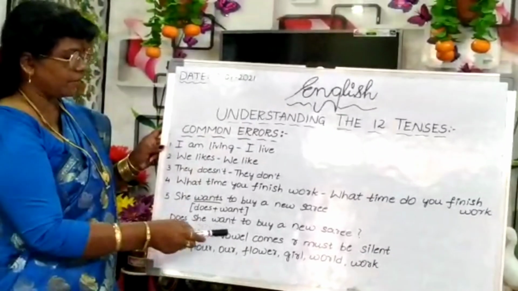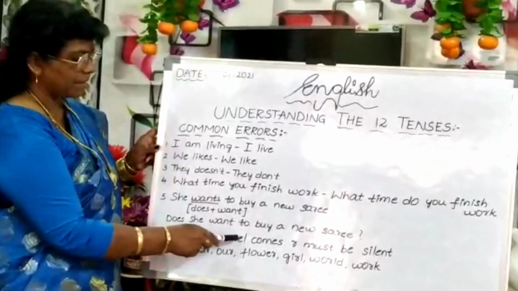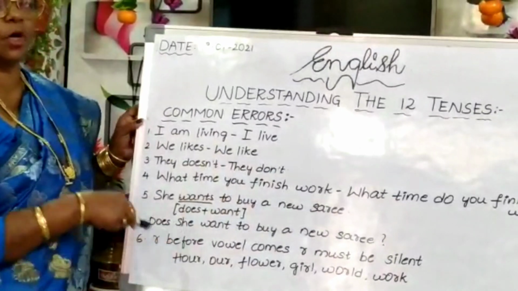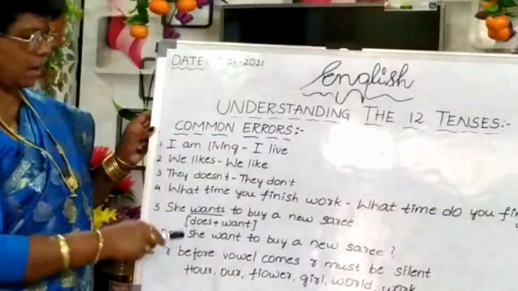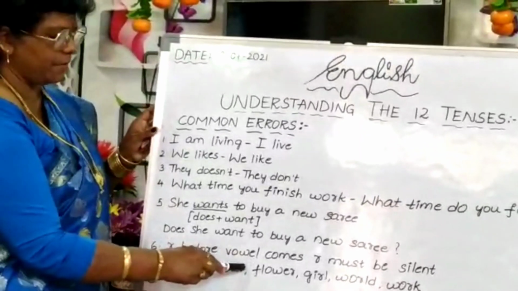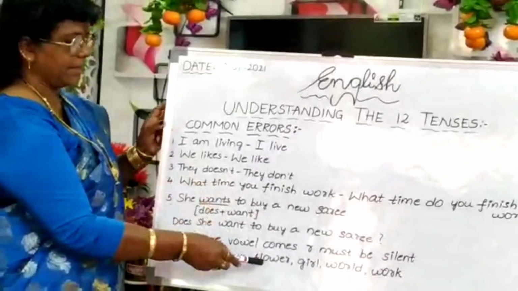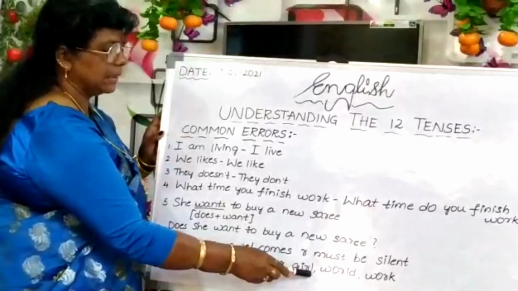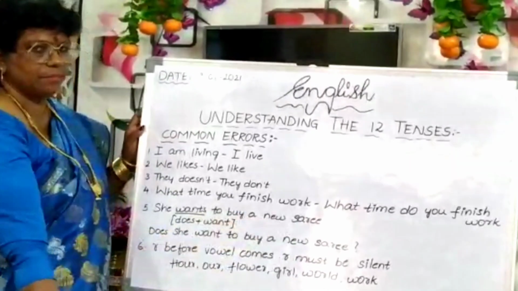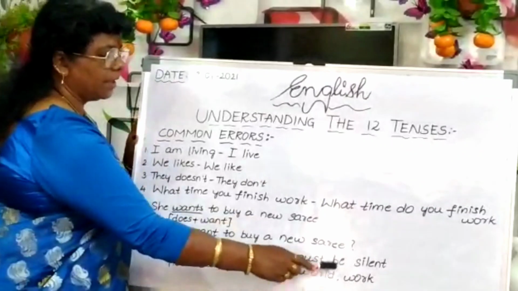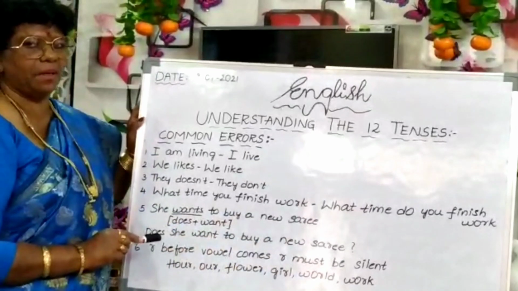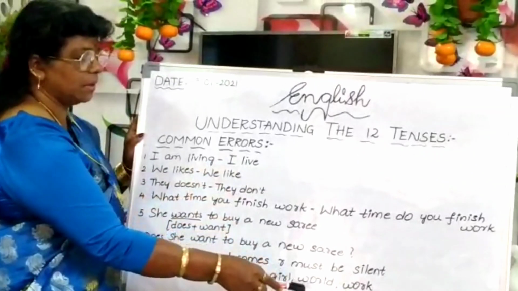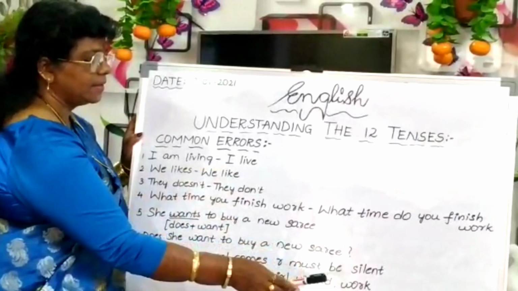Here see, another one more rule. R before any vowel comes, R must be silent. R, we will say R. Commonly the people use hover. That is wrong. R. This is O-U-R. R before U, vowel comes. R. Here flower. R before E vowel. Flower. This is girl. R before I vowel comes. Girl. World. Few of the people in Telangana and AP, they use world. Worldwide. That is wrong. That is world. R before vowel comes, R should be silent.